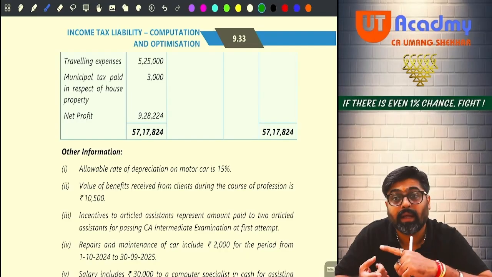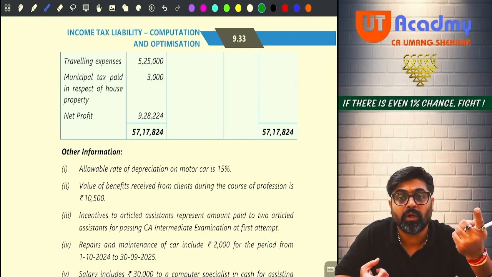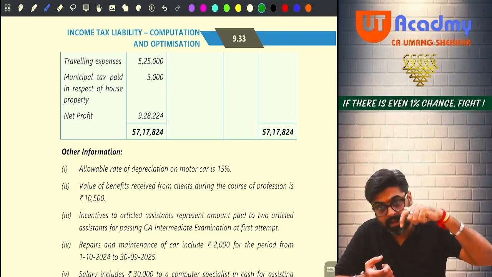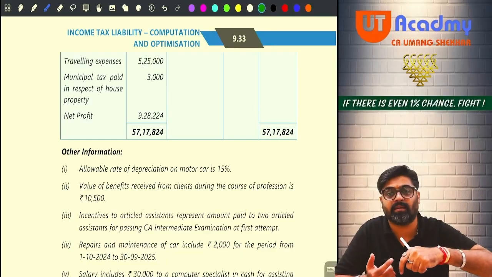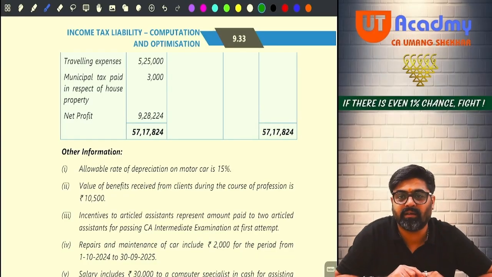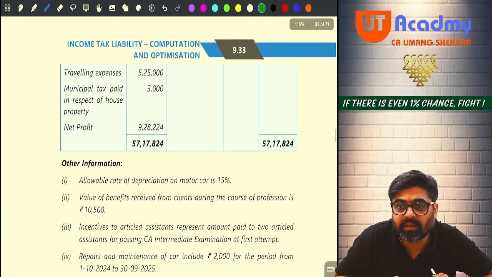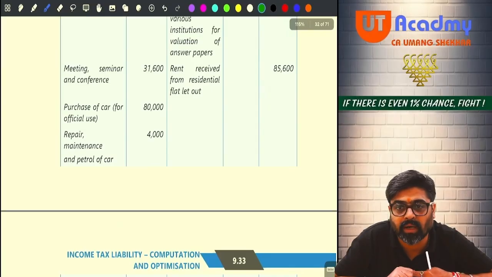Now whatever motor car you purchase, that purchased motor car will be added to the block. Opening WDV 0, add addition. But addition details are not given here, so they must have given that details above. Can you see the expenditure side, purchase of motor car for official use?